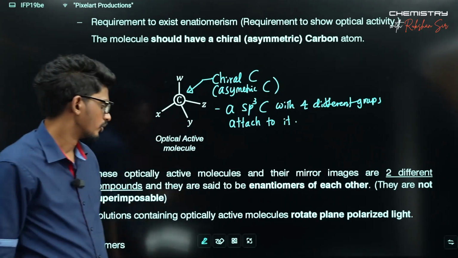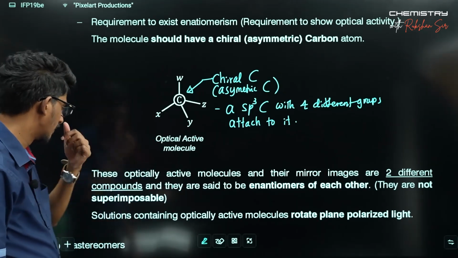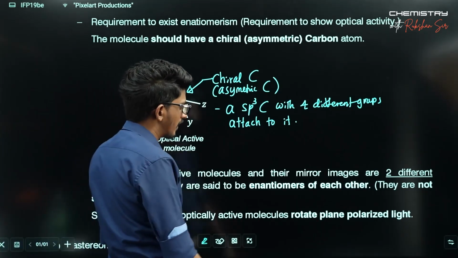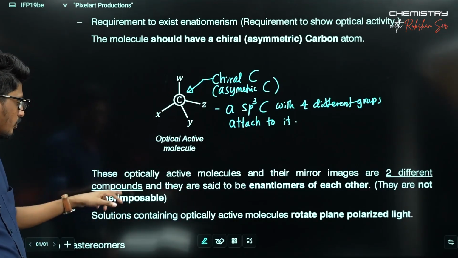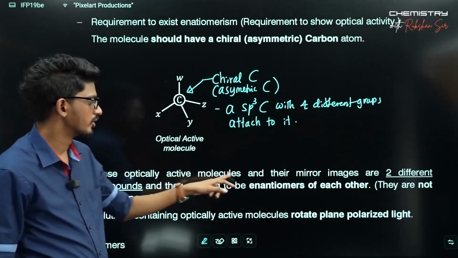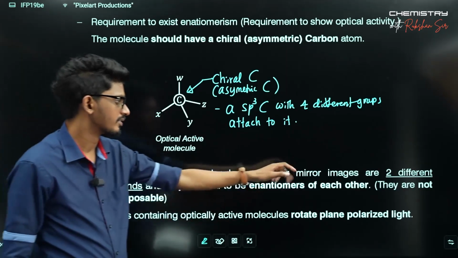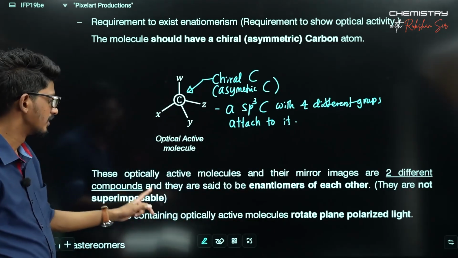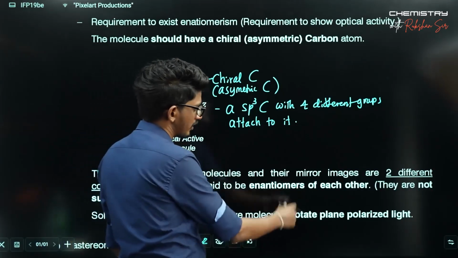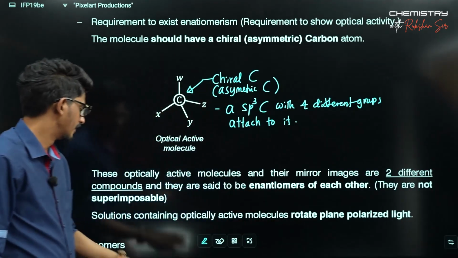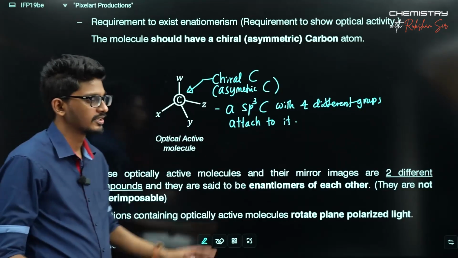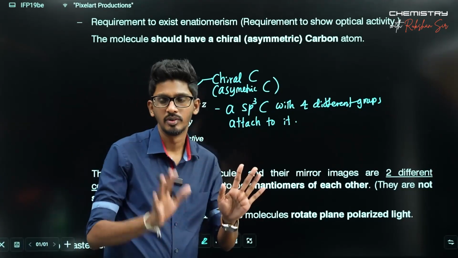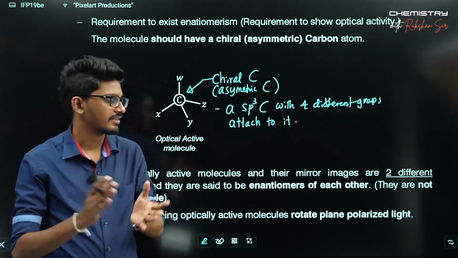So this is all you should know about enantiomerism. Go through these points as well. These optically active molecules and their mirror images are two different compounds, and they are said to be enantiomers of each other. They are not superimposable. That means you can't put the other compound in the same space as the earlier compound.